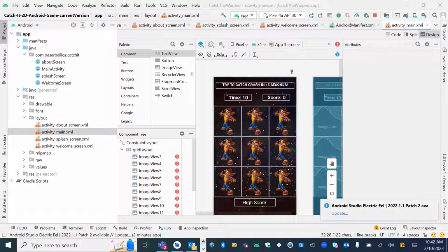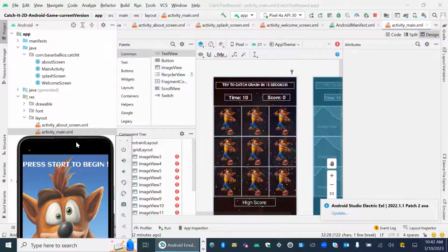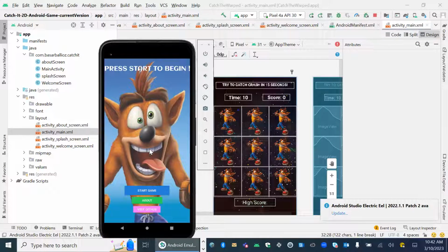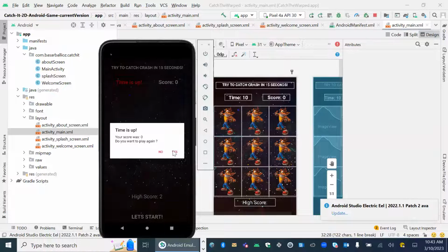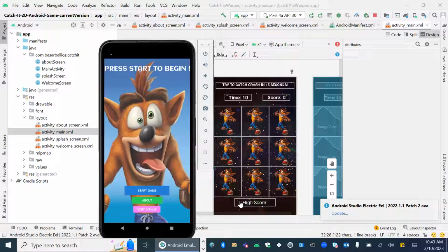When I play the game, I'm going to show the game again so that you can actually see what we're doing. When I click on start game, it looks like it's moving, but it's actually just multiple images, and we're just making one visible and then all the rest not visible. It's kind of interesting that it's as easy as that.